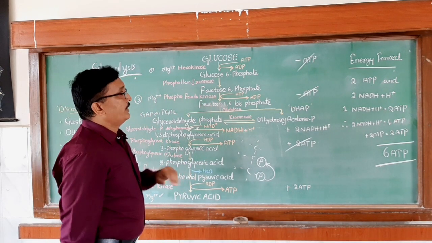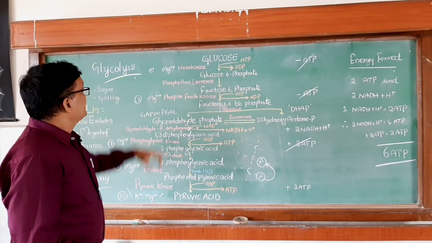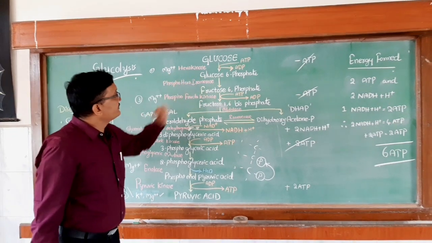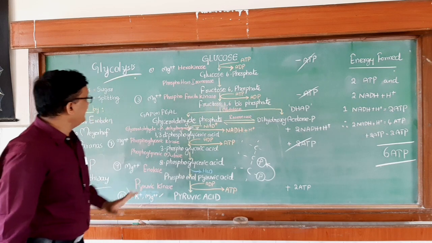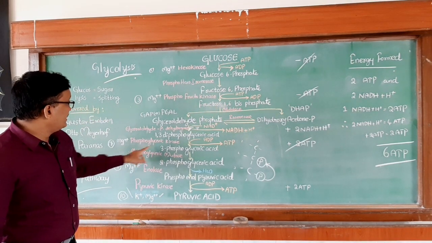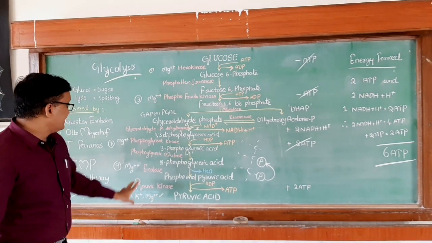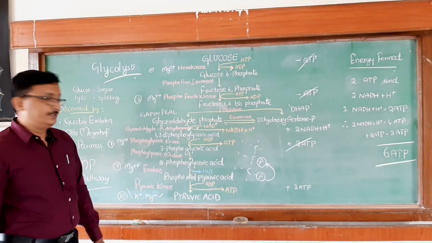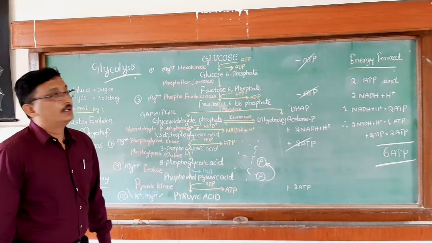One more important point, if you observe the entire process carefully: step number 1, glucose to glucose 6 phosphate; step number 3, fructose 6 phosphate to fructose 1,6 bisphosphate; step number 7, 1,3-diphosphoglyceric acid to 3-phosphoglyceric acid; step number 9, 2-phosphoglyceric acid to phosphoenol pyruvic acid; and in the last step, phosphoenol pyruvic acid to pyruvic acid.